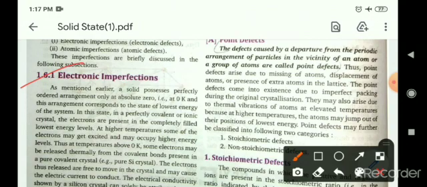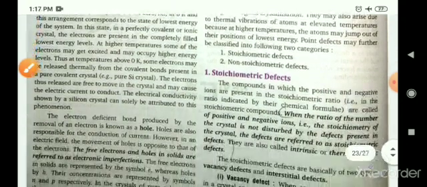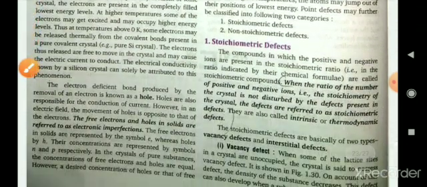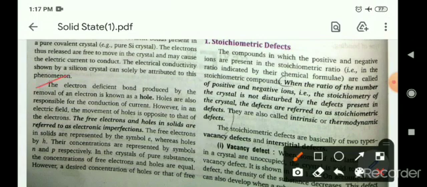First is electronic imperfection. So what is electronic imperfection? The electron-deficient bond produced by the removal of an electron is known as a hole. Holes are also responsible for the conduction of current. However, in an electric field, the movement of a hole is opposite to that of an electron. Thus, the free electrons and holes in the solid are referred to as electronic imperfection.